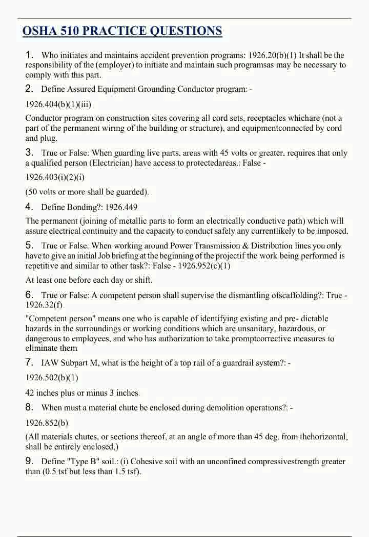7. In Subpart M, what is the height of a top rail of a guardrail system? 1926.502(b)(1): 42 inches, plus or minus 3 inches.